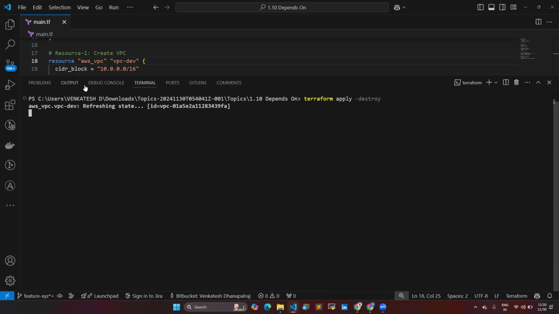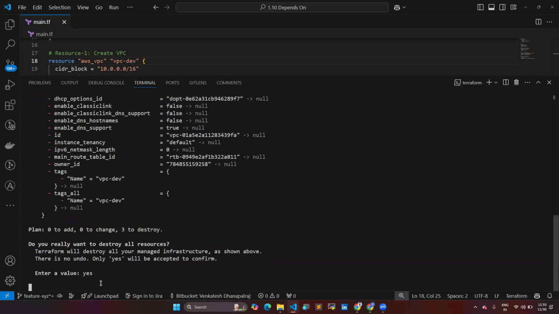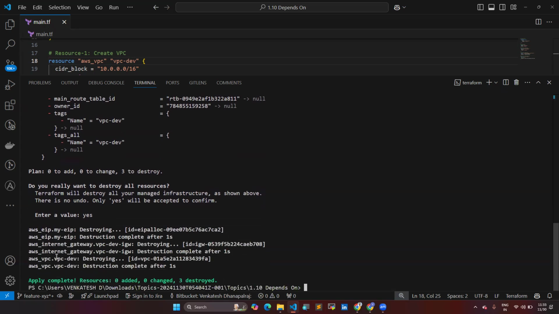You can see that now it's refreshing our state file, and it shows the plan of what will be destroyed. Now I'm entering yes. Once I enter yes, it's going to delete all the resources. You can see that first it deleted the elastic IP, then the internet gateway, then the VPC. Since we have mentioned everything explicitly, it's deleting explicitly, in order.